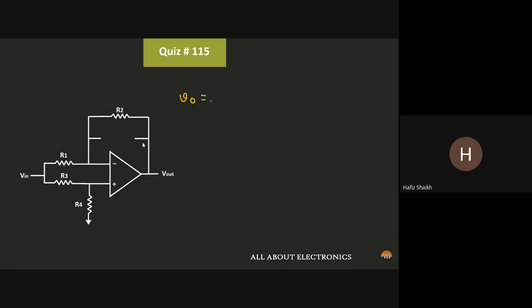So V naught is equal to R4 divided by R4 plus R3 into 1 plus R2 upon R1 into Vn minus R2 upon R1 into V input. So this is the voltage expression, based on the differential amplifier application. Okay, it will act like a differential amplifier.